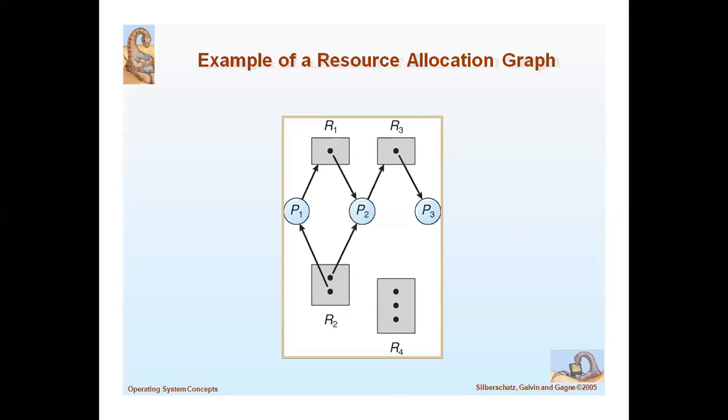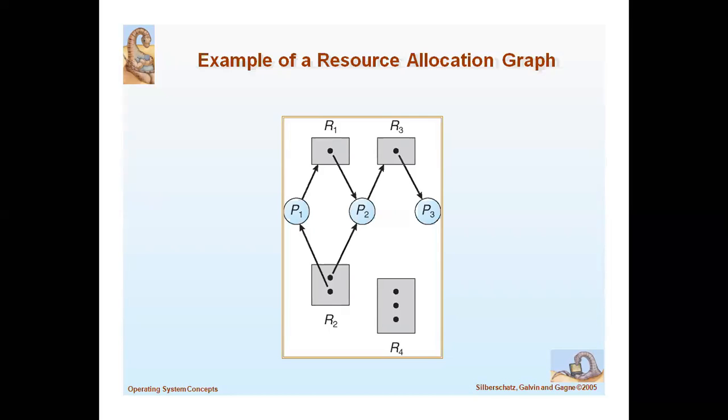We don't say that a deadlock will definitely occur; depending on the situation, it may or may not lead to a deadlock. That is the difference.